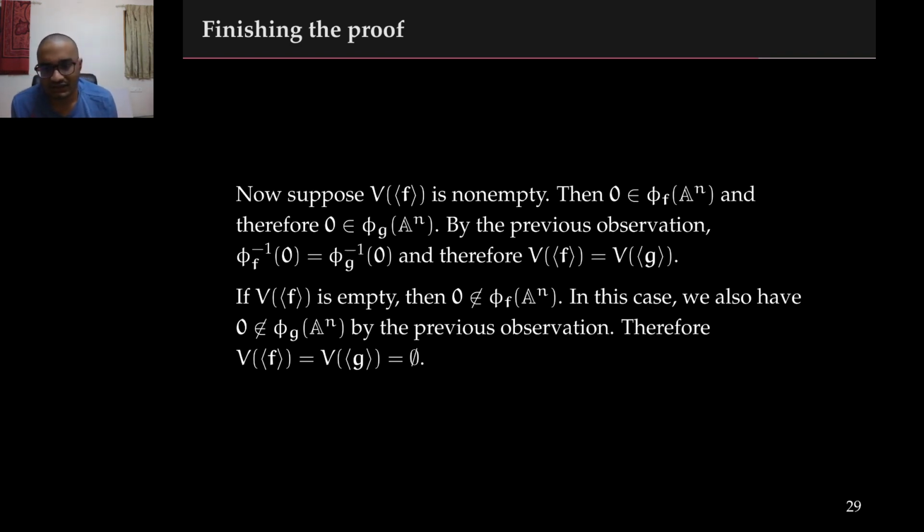If on the other hand, the polynomials f1 through fm did not have any common zeros, then we know that 0 does not belong to the image of phi f. In this case, we also know that 0 cannot belong to the image of phi g. Therefore, we can conclude that the 0 set of g1 through gr plus 1 is also empty as required.